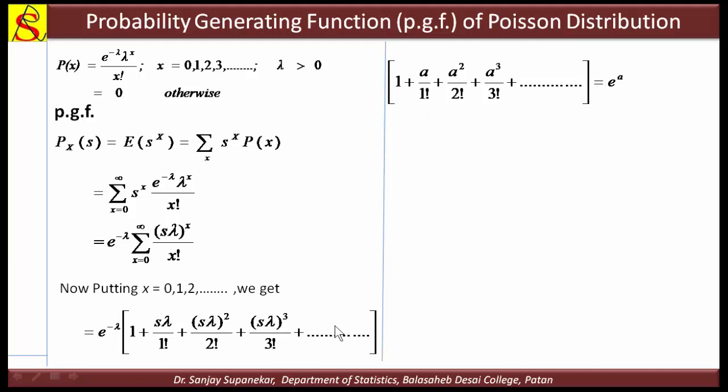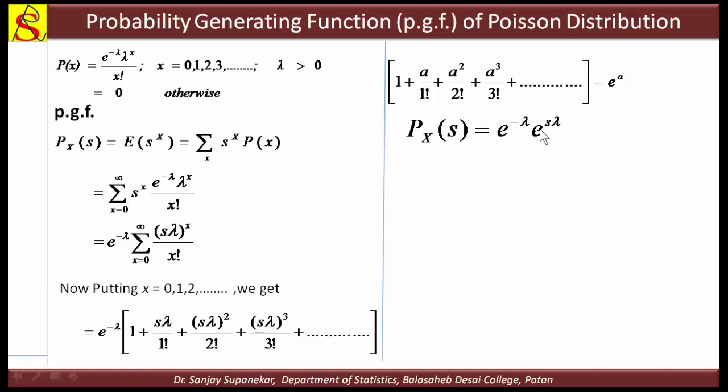Instead of e raised to a we can write e raised to s lambda, the expansion of this whole series. So we get the PGF of x equal to e raised to minus lambda as it is, and for this series e raised to s lambda.